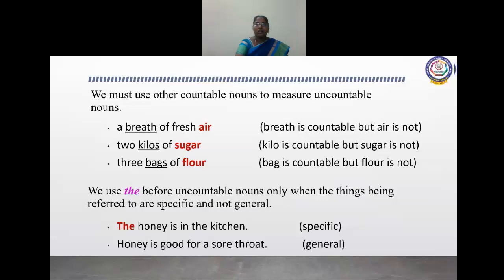We use the before uncountable nouns only when the things being referred to are specific and not general. The honey is in the kitchen means the honey which is in the kitchen. We are speaking about the honey which is in the kitchen, not any other honey. So we are specific about that. And honey is good for a sore throat. But here we are speaking generally. We are not specific.